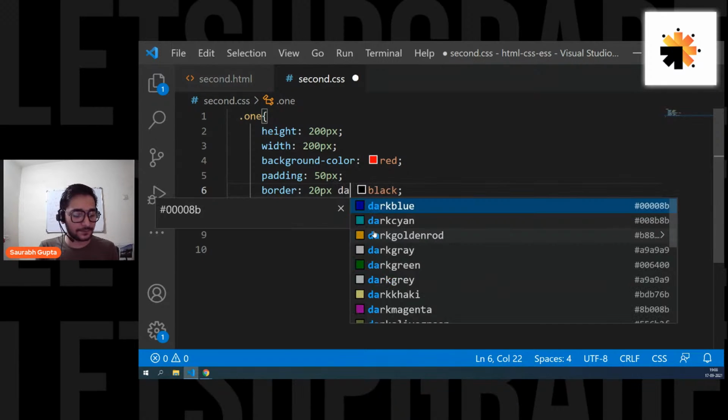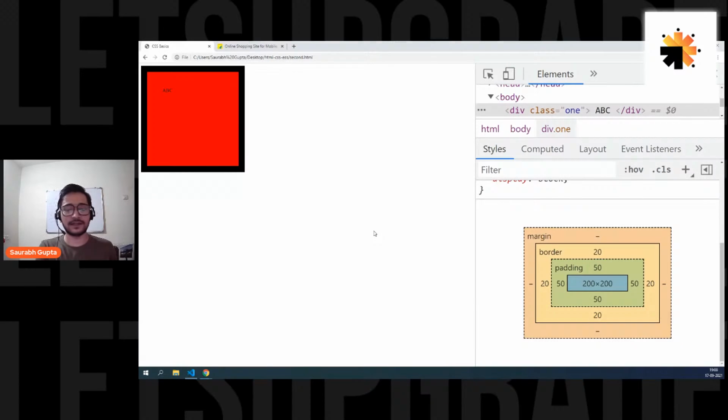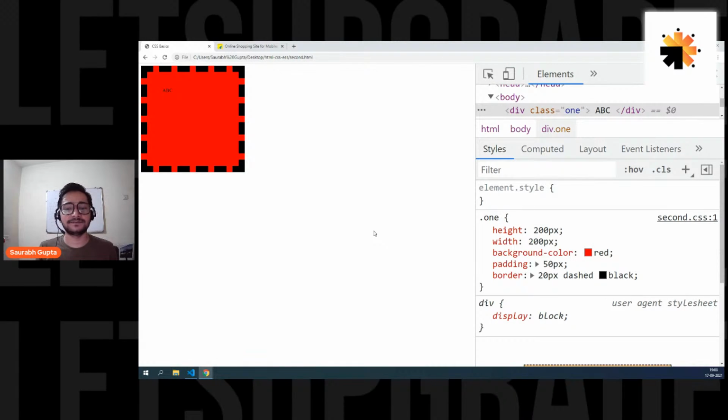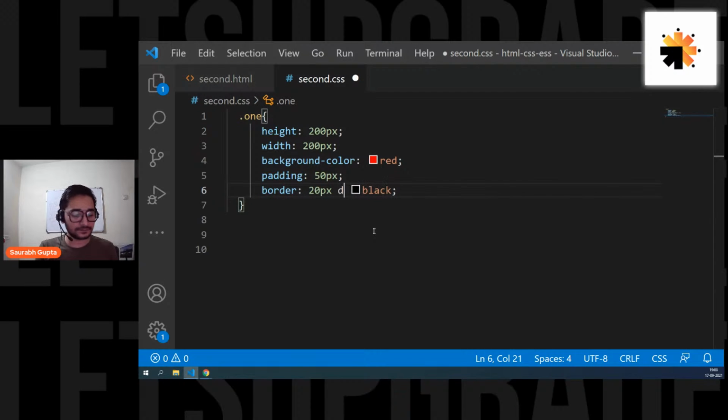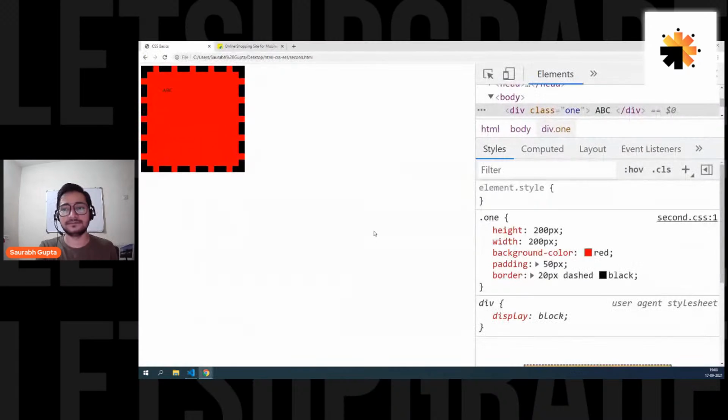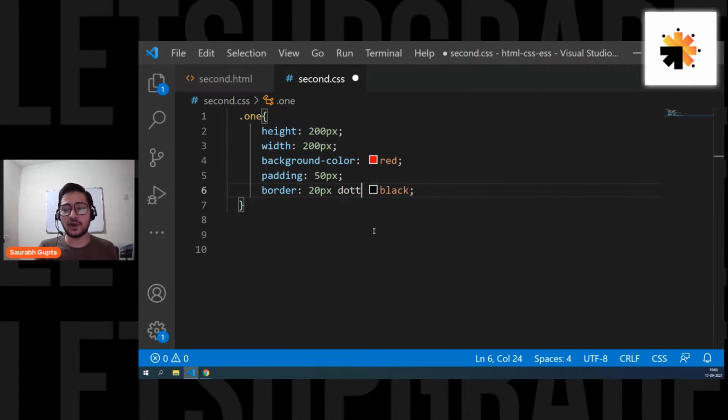Now, guys, before moving on to margin, I also want to show you different types of borders. So you have this dashed. You can see borders will go like this. This is called a dashed border. You also have dotted border like this. And solid is the only thing I normally use because it's plain.